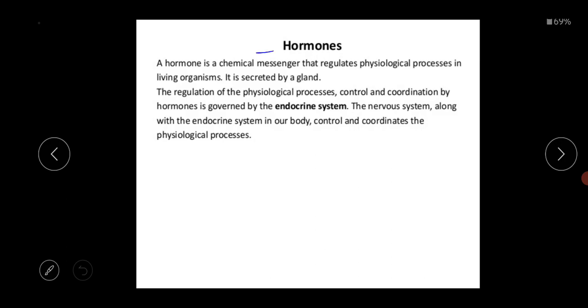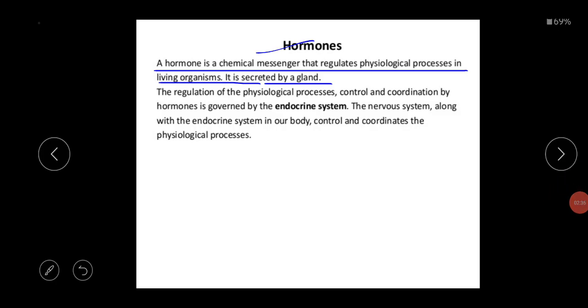Here I have written the meaning of hormone, because the hormone is secreted from the endocrine gland. So what is the basic definition of hormone? A hormone is a chemical messenger that regulates the physiological process in the living organism and is secreted by a gland. The name of the gland is the endocrine gland.